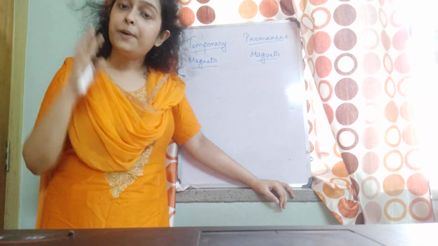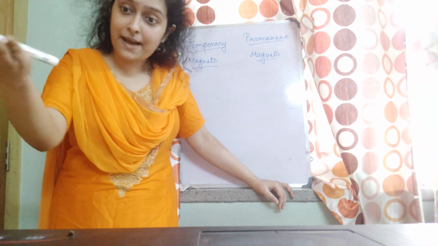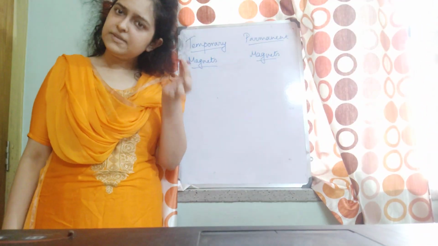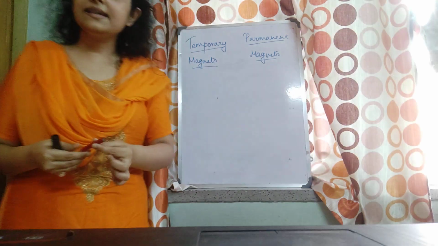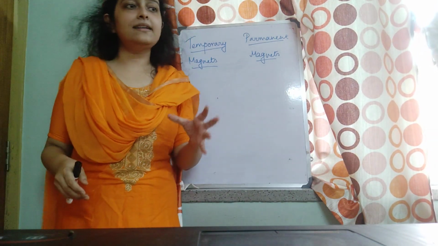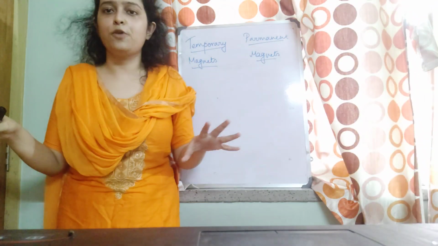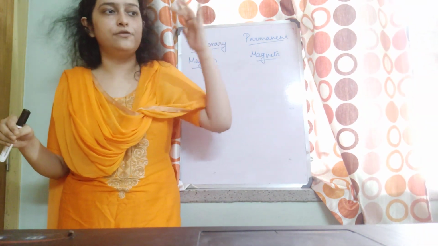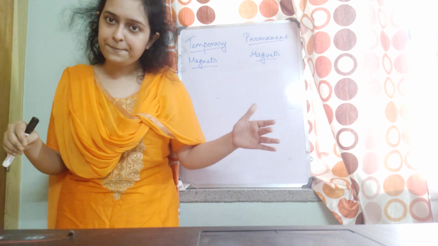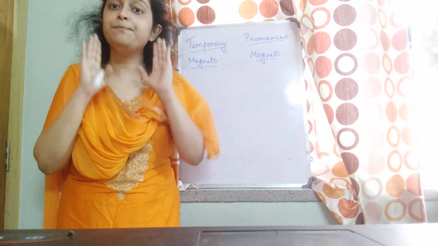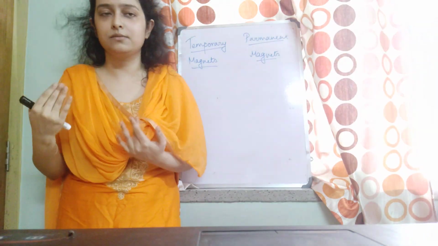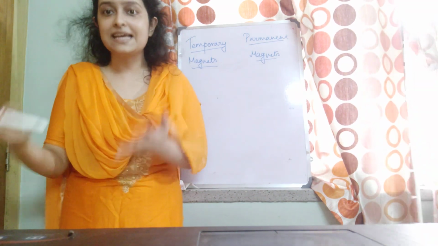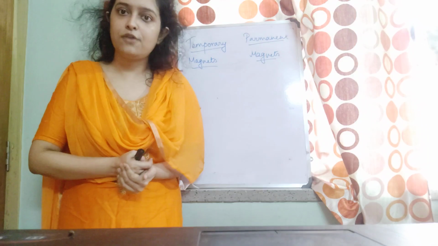Whereas, what are permanent magnets? Like the magnet I have shown you, this bar magnet. This is a permanent magnet. So basically, those magnets which retain their magnetic property even when there is no external magnetic force are known as permanent magnets, which are made of generally iron, cobalt, nickel, or special alloys.